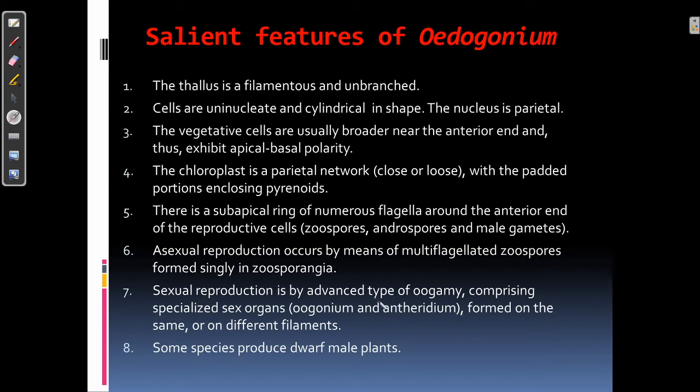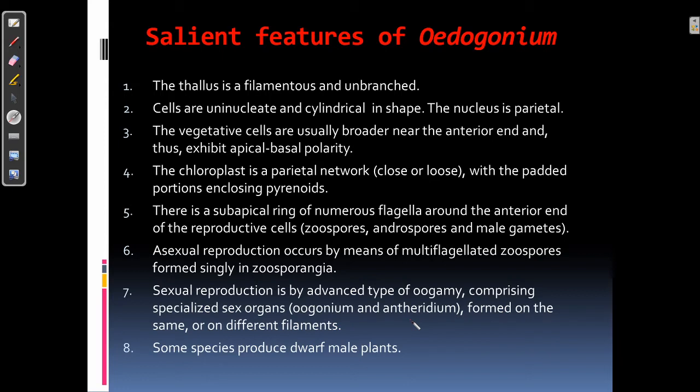Sexual reproduction is of advanced oogamy type, which is comprised of two sex organs, that is oogonium, which is the female sex organ and produces egg, and antheridium, which is the male sex organ and it produces antherozoids.